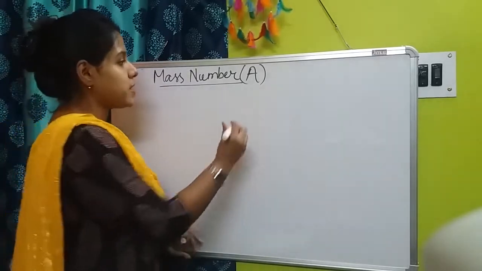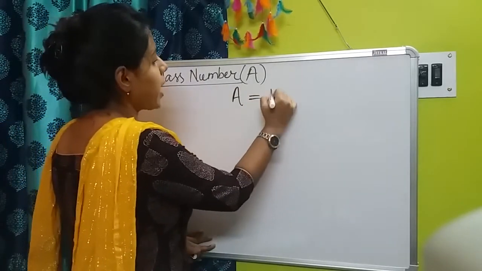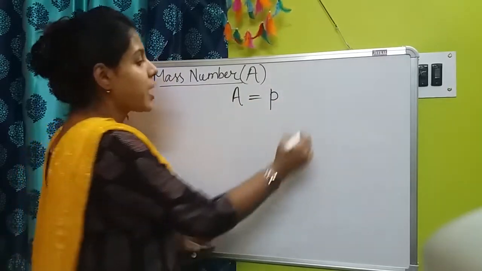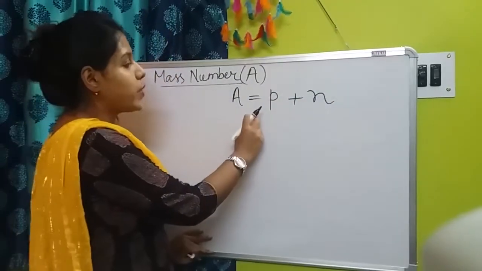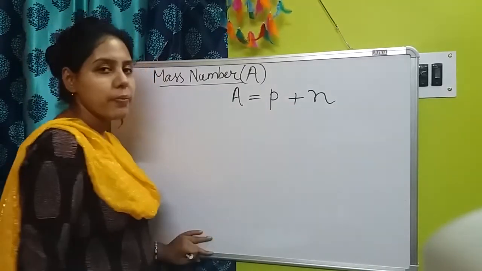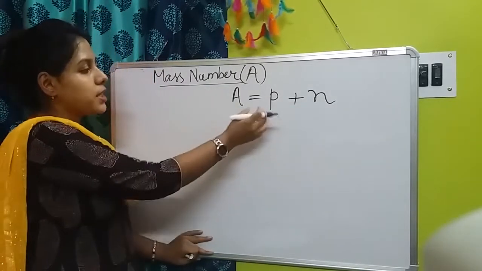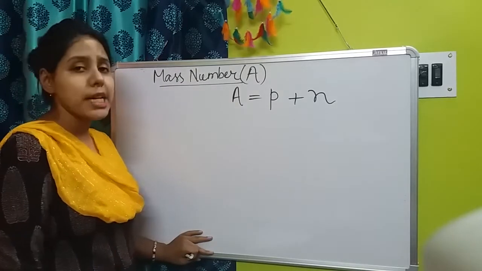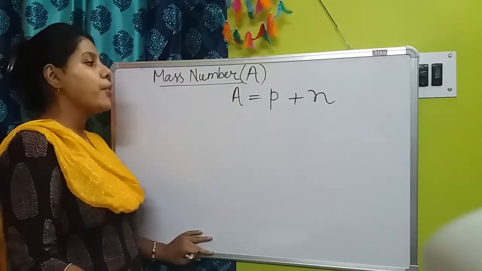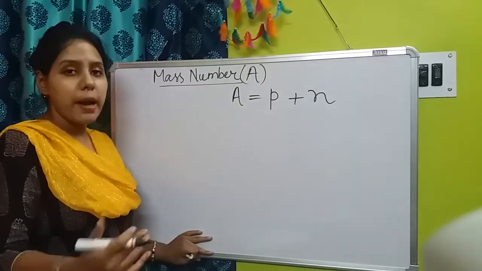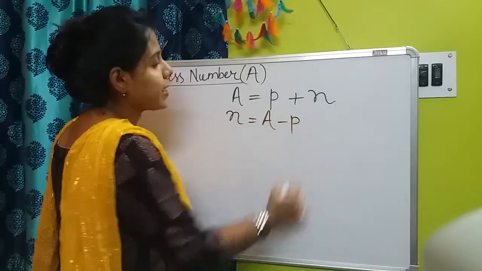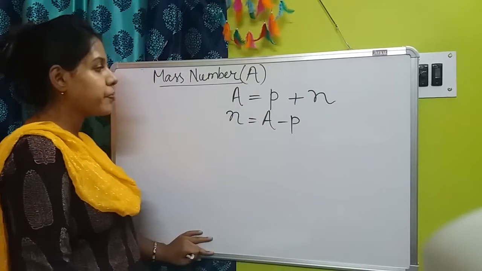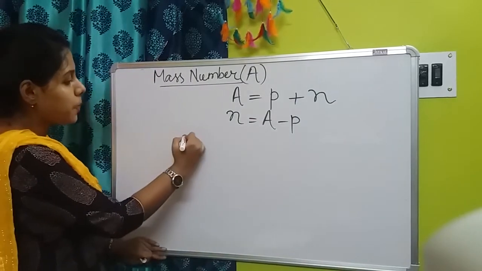So we could write it like this: A is equal to number of protons P plus number of neutrons N. So A is equal to P plus N. This makes the total mass number of the atom. Now if we want to calculate the number of neutrons, that will be A minus P. Just like one example, suppose chlorine.